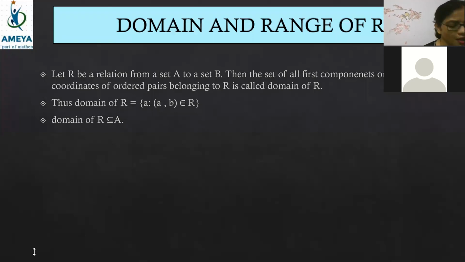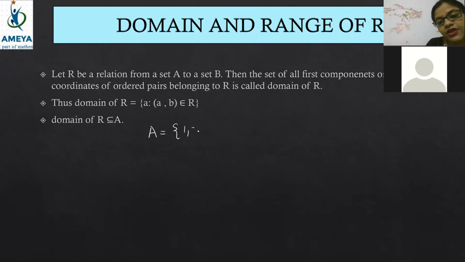Okay, now the next part is, if R is a relation from set A to set B, then all the components of the relation will come in the ordered pair. An ordered pair will have a domain and range. So it is definitely a confusing one, domain and range. Let me explain it in a very simple way. First, I'm going back to the Cartesian product.